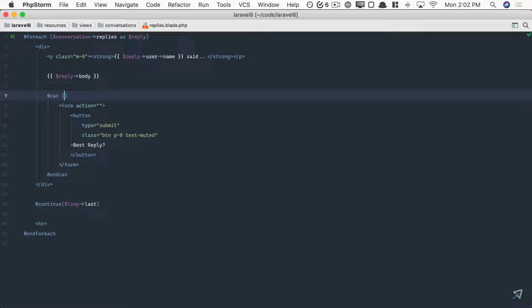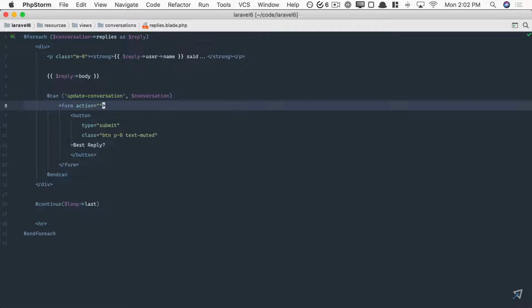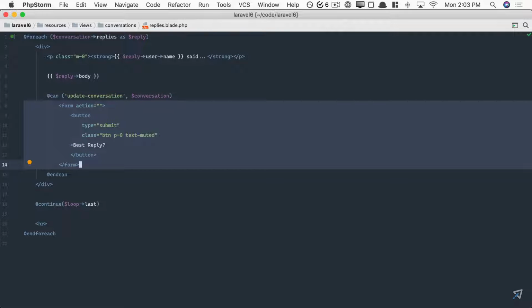If the current user can, and let's give it a name like update the conversation. And we'll simplify this a little more in a few moments, and we'll pass that through. All right, so this represents our authorization. If the current user can update the given conversation, only on that condition should we display a form.